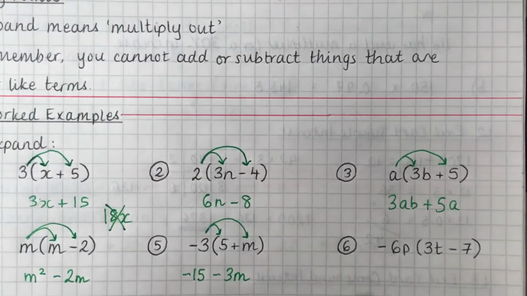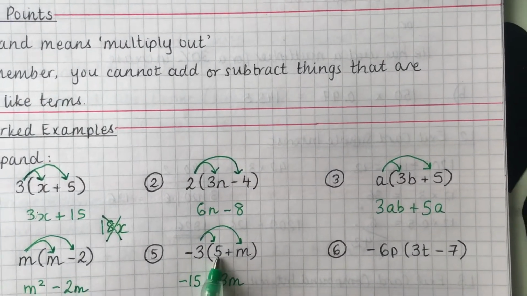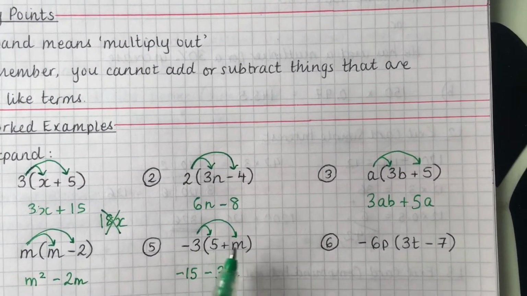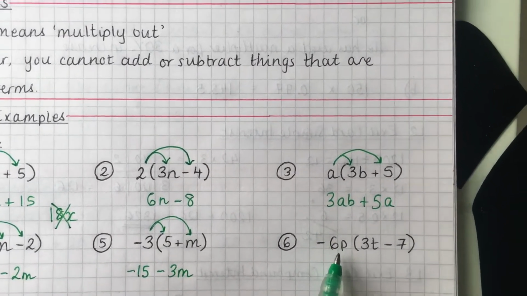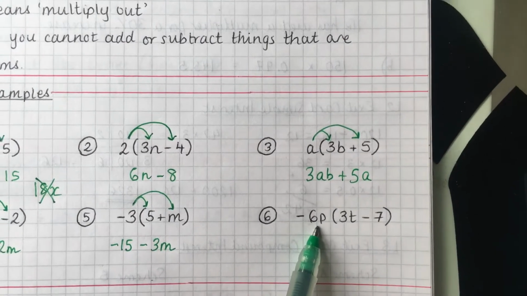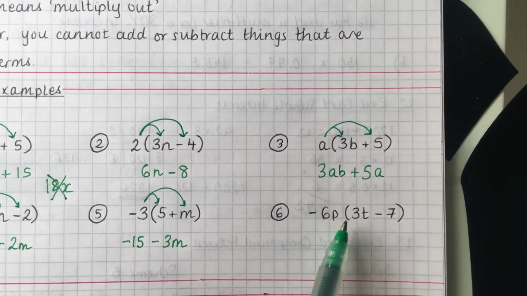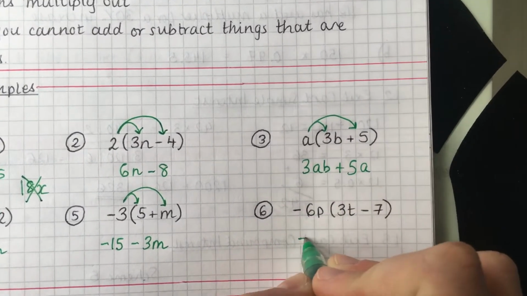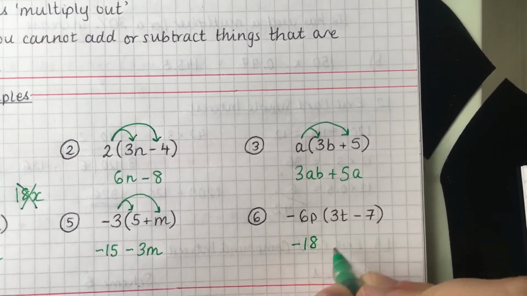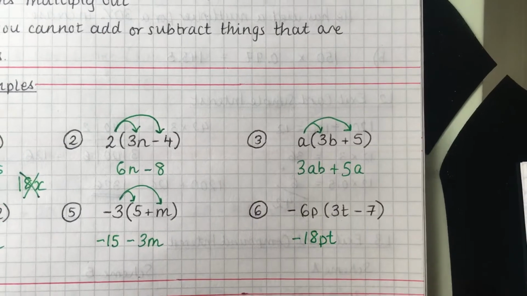So what you'll notice on this one as well is that you don't have to put the letter at the start. The letter can be anywhere inside the bracket, but you just follow the same rules. Last question, minus 6p times 3t. So we do the numbers multiplied together first. So minus 6 times 3 is minus 18. And then we deal with the letters, pt, p first, then t.